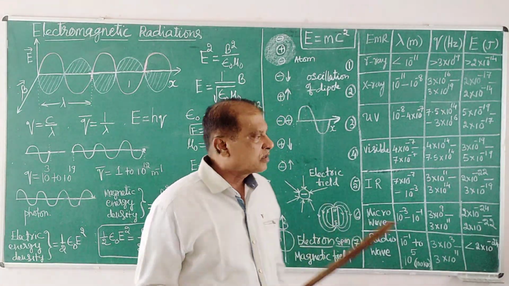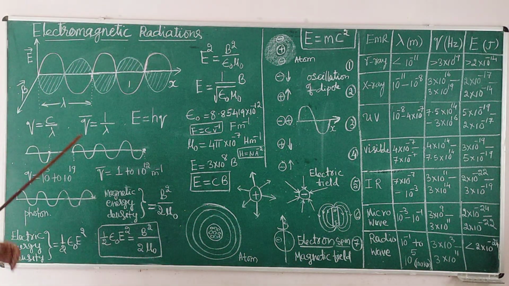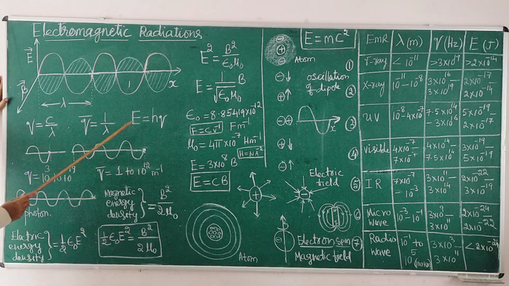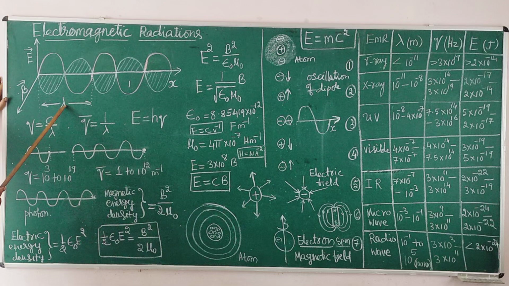So look at that. The electromagnetic radiation can be characterized using lambda, frequency, wave number, or energy. This frequency, wave number, and energy are inversely related to lambda.